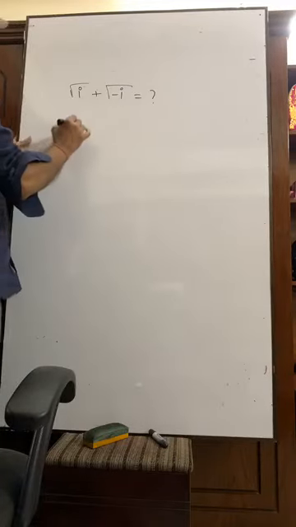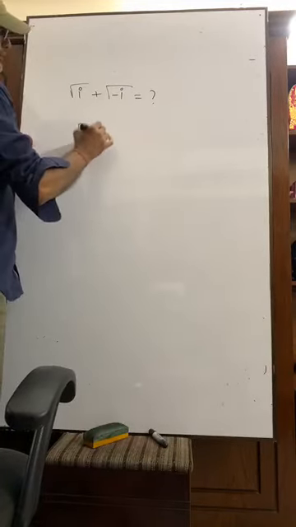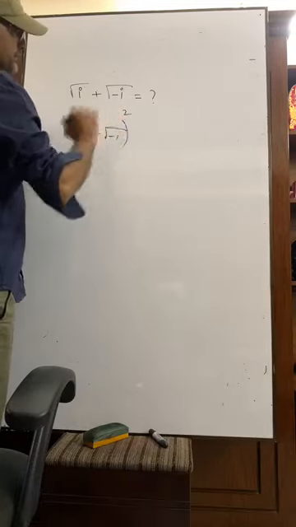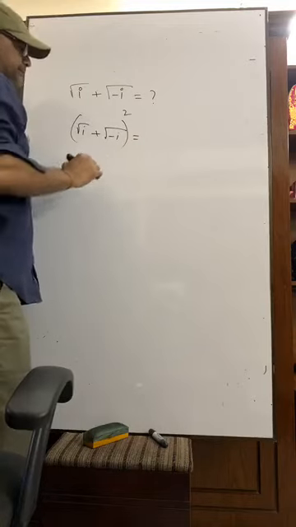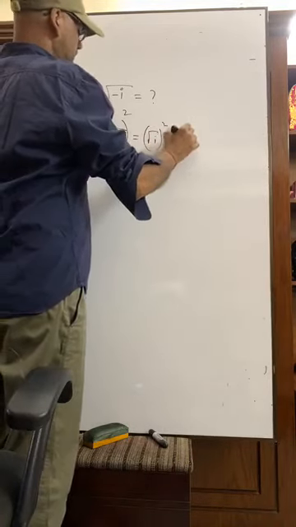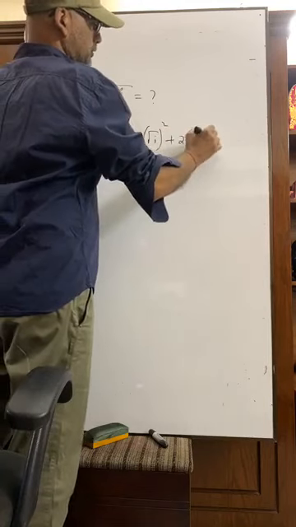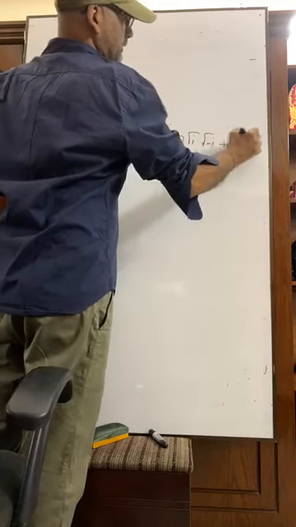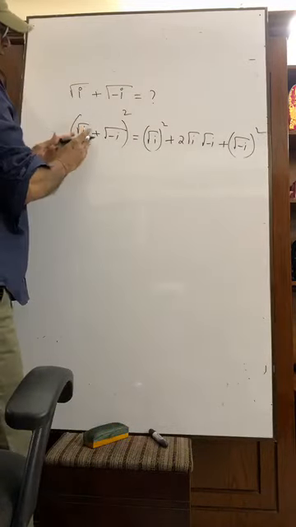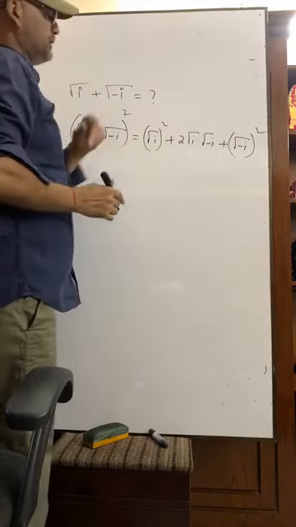Suppose it can be done in two ways. Using (a plus b) whole square equals a square plus 2ab plus b square.